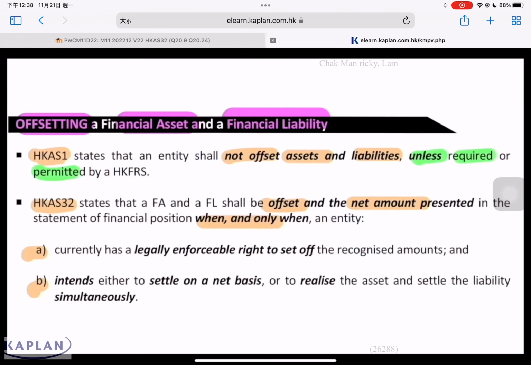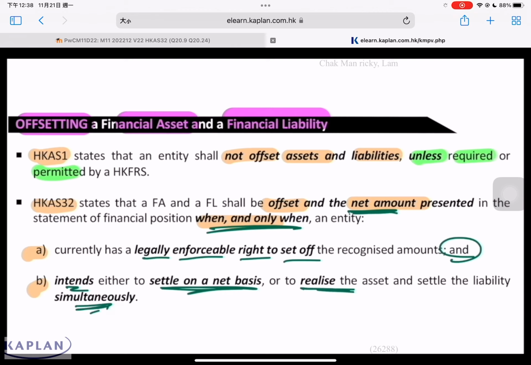In accordance to AS32, we should show on net basis only when there's a legally enforceable right to offset. When it comes to settlement upon liquidation of the company, we have the right to offset the financial assets, financial liability. This is one of the conditions, it's a must. But this condition alone is not good enough, and we must have intention to settle on that basis or intention to realize assets, settle liability simultaneously. Say we have an arrangement with company AB. If they owe us 50, we owe them 48 at the year end or month end, we'll settle the difference of $2. We have this kind of arrangement to settle on that basis, then we show the receivable and payable on that basis. Otherwise, we must show it separately.